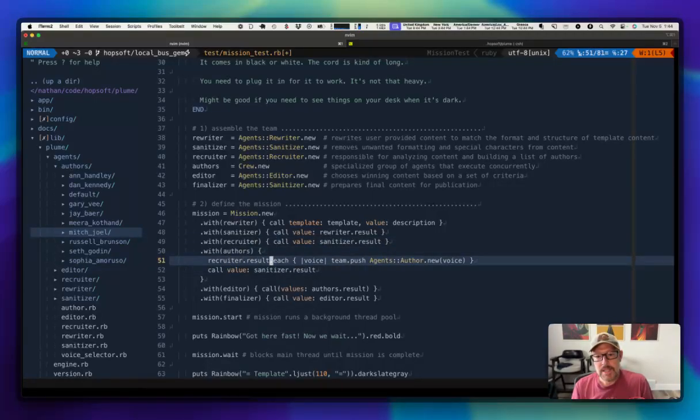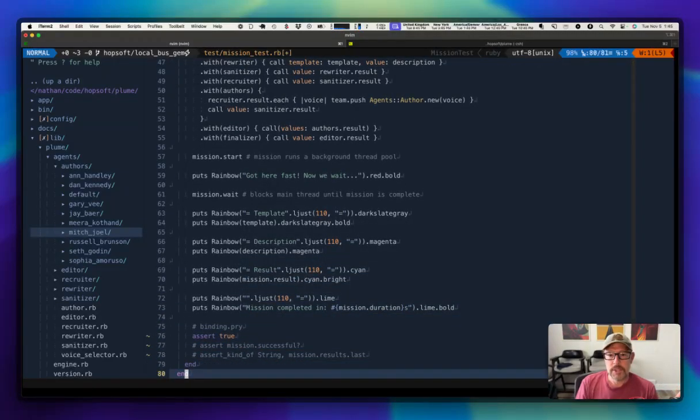So we go ahead and build that team up, and then we call on that crew and tell that crew to execute. Now that crew will execute in parallel. And when it completes, then we hand it to the editor. The editor takes the values from all of the authors and then calls itself with that particular result, and then we hit what I call the finalizer, which is just our final cleanup of the sanitizer. Then to get the mission to start, so we've composed the mission and it's ready to go, but we haven't actually kicked it off. We kick it off with the start call, and then here we get some puts statements in terms of what's going on.